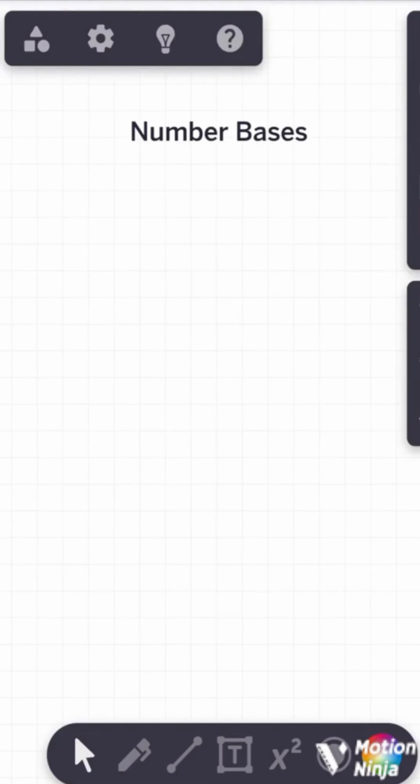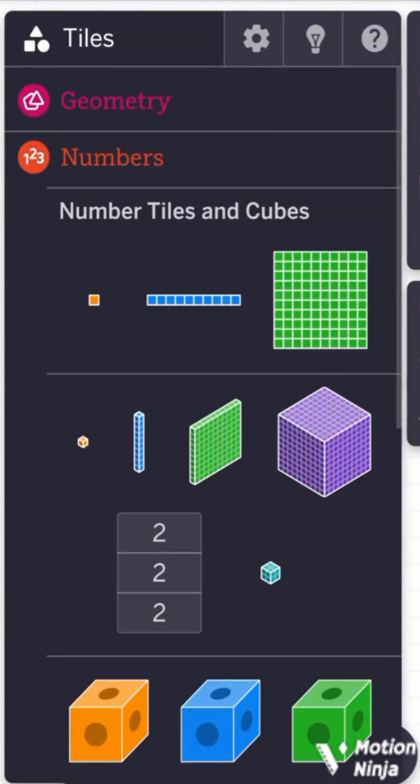So when we talk about number bases, it can be a little bit confusing. But if we understand our place value system, we'll see that number bases is actually very easy. So let's understand what the place value system is. It is just generally how we count. Okay, so we can decide to count by grouping in 10.